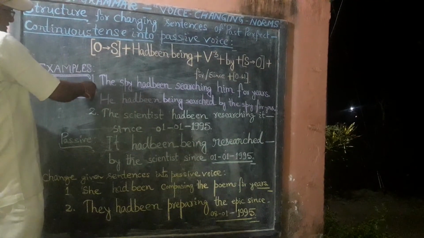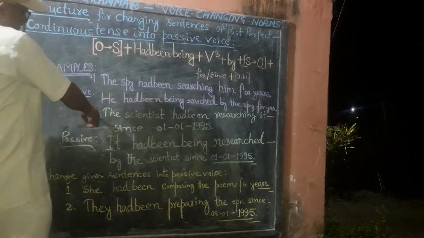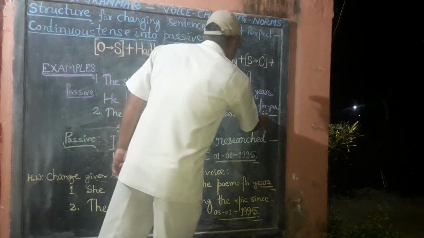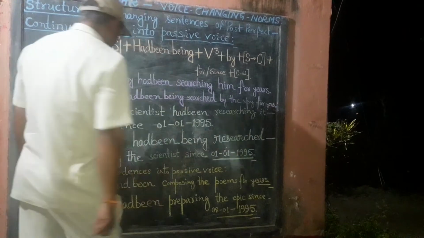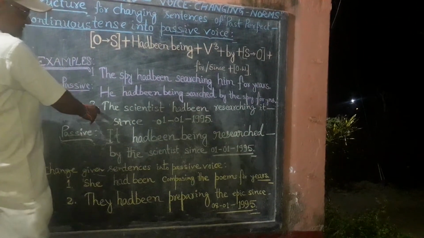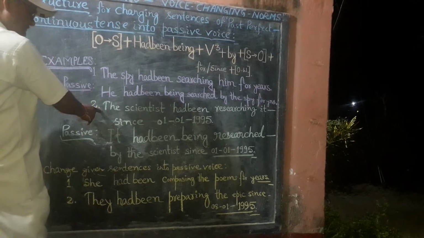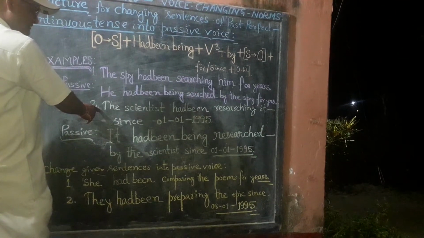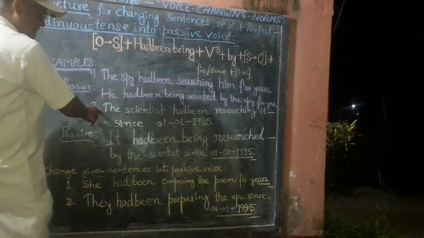To clear this idea, we go through another example, that is the scientist had been searching it since 1st of January 1995. In Hindi it means वैज्ञानिक इसे 1 जनवरी 1995 से शोध करते आ रहे थे.